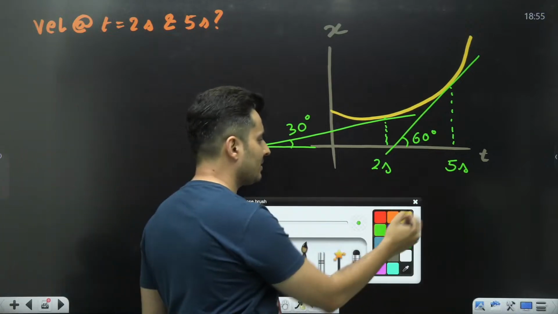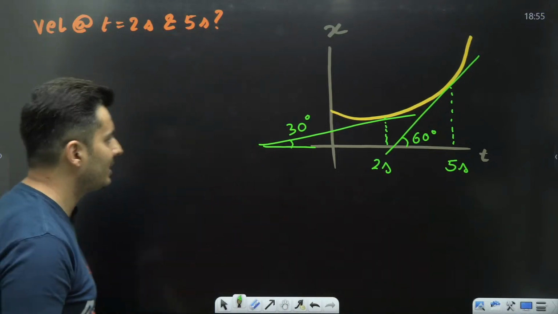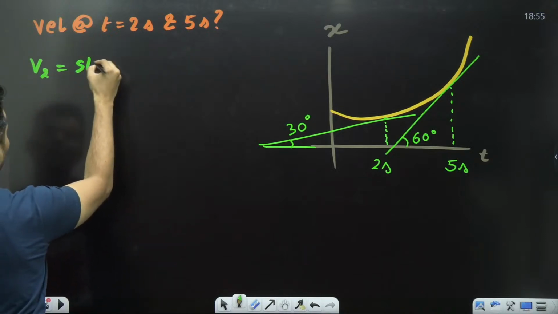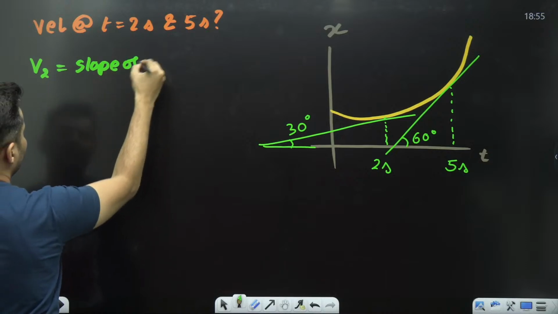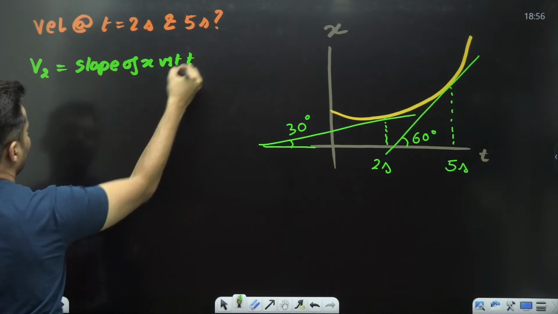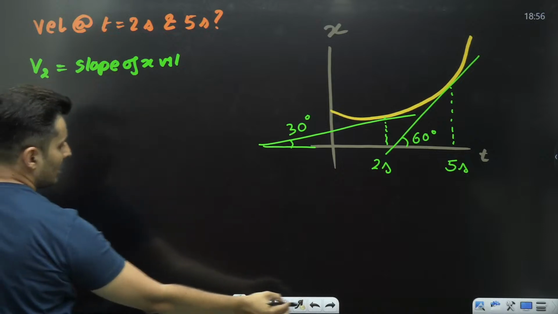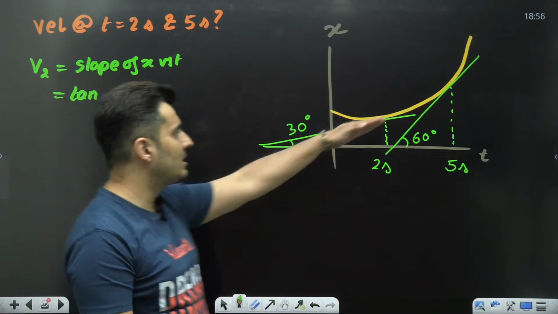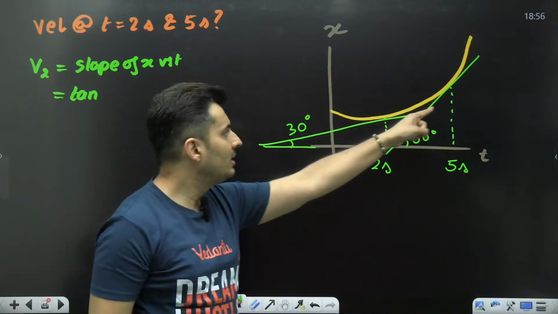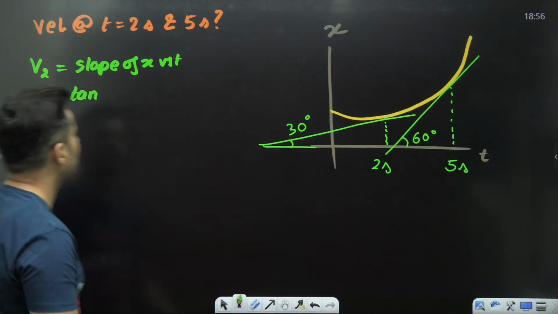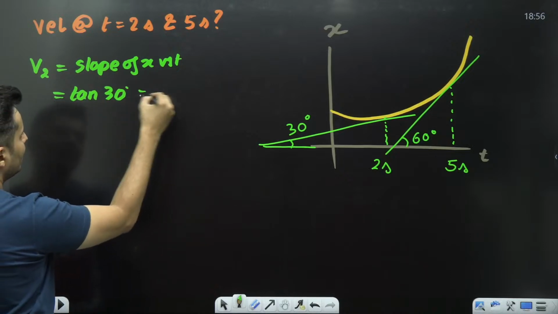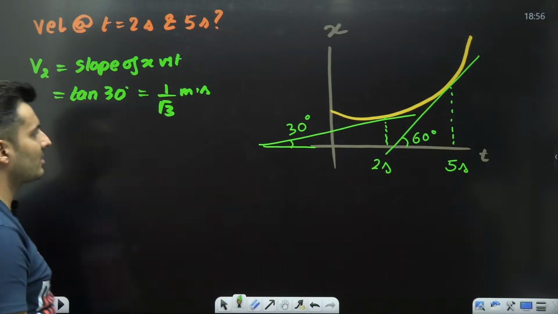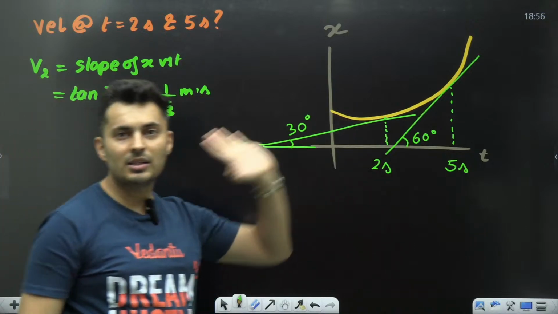If the question says what is the velocity at 2 seconds and at 5 seconds, here is what you're going to do. Velocity is nothing but the slope of that graph, the slope of the position versus time graph. So slope means tan of the angle made by the tangent to the graph. This is the tangent, it is making 30 degrees. So it is basically tan 30. What is tan 30? It is 1 by root 3. So the answer is 1 by root 3 meters per second. That is the velocity at this point.